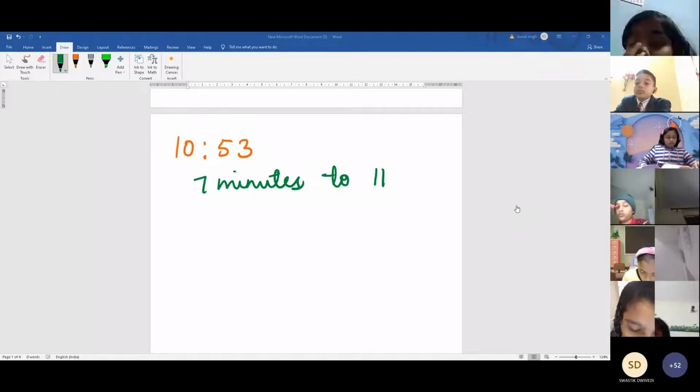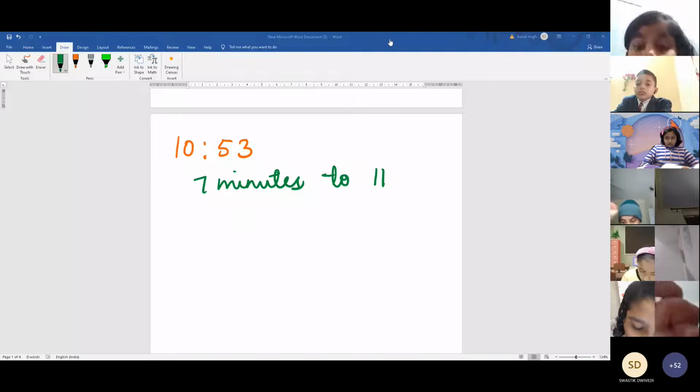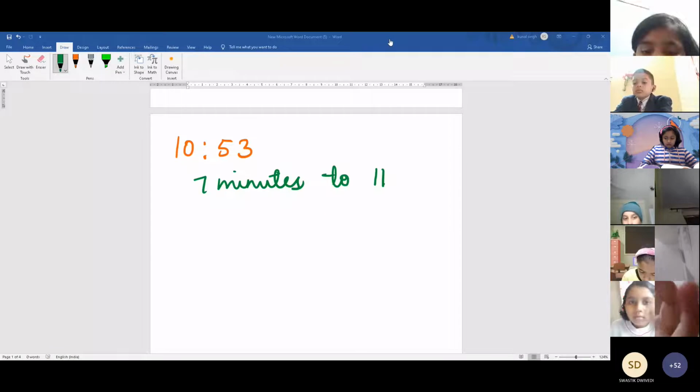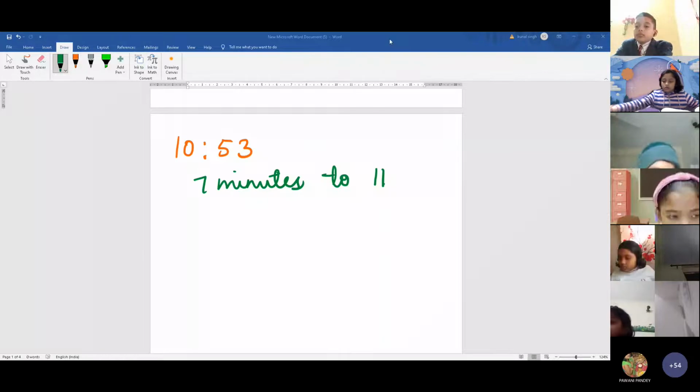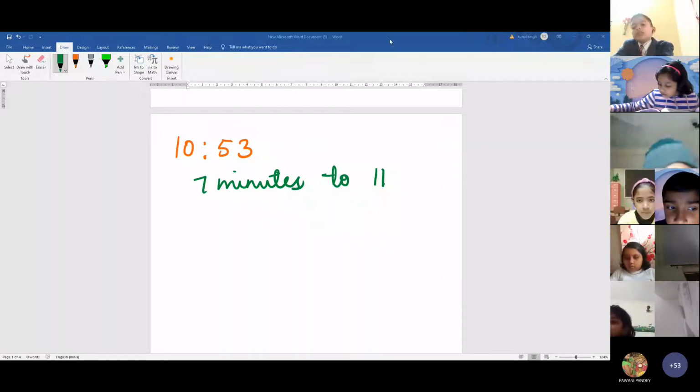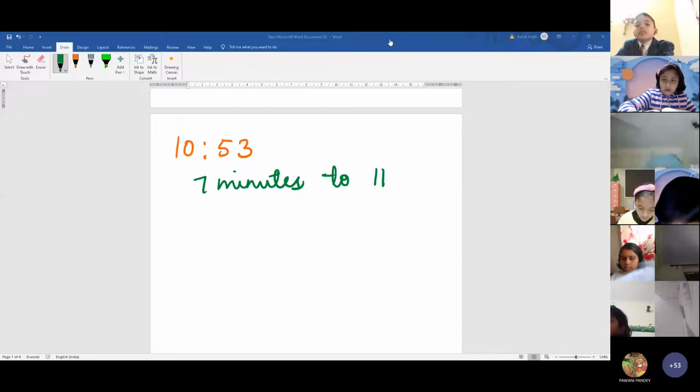Okay, so now let's do the use of AM and PM. Those who have not done exercise 13.1 will do it today itself in your book only. No need to do it in your notebook.